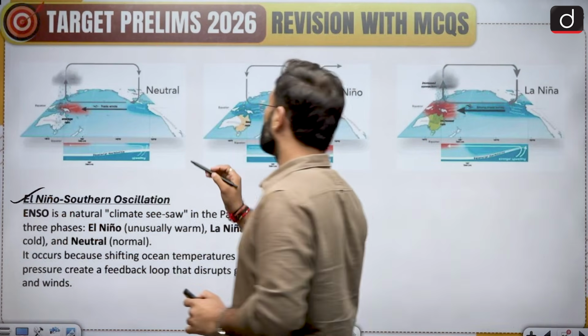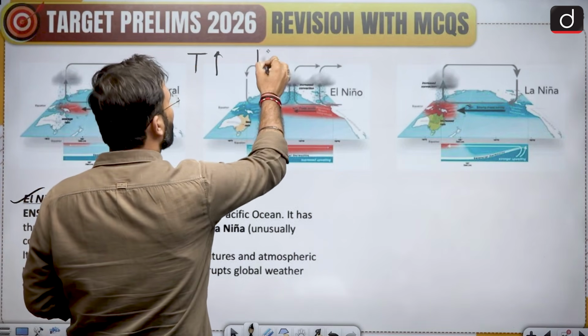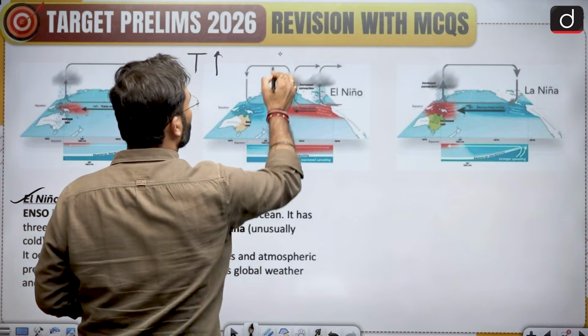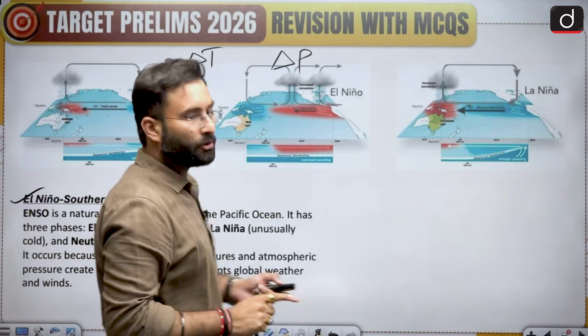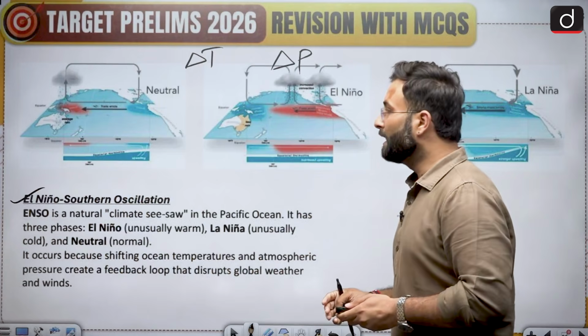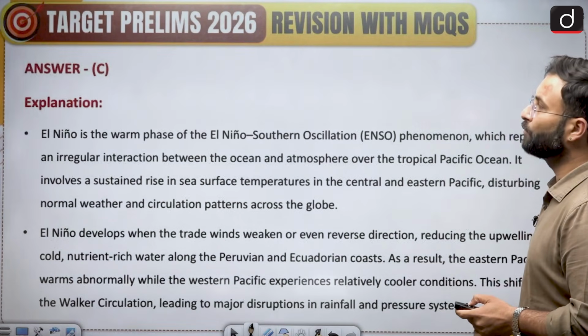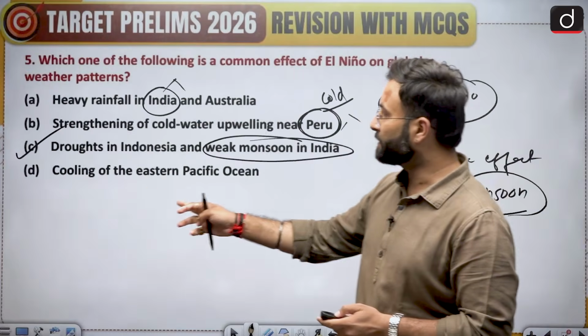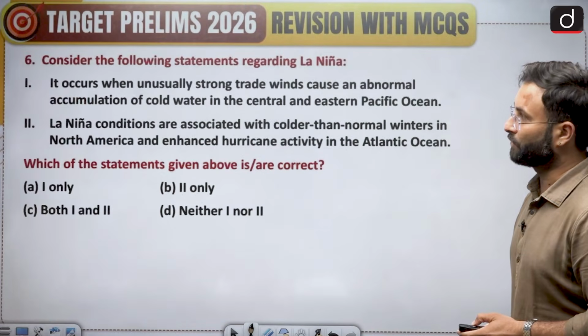Now, in the Southern Oscillation, we can see that there is also a temperature change which is happening, which we have seen, and there is also pressure change. We can say that the oscillation is between the temperature and the pressure, and that is called El Nino Southern Oscillation. Generally, it is happening in the southern hemisphere. Okay. Now let's move further. Option C is your right answer, which we have already discussed over here. Okay. Now let's move further to the next question.